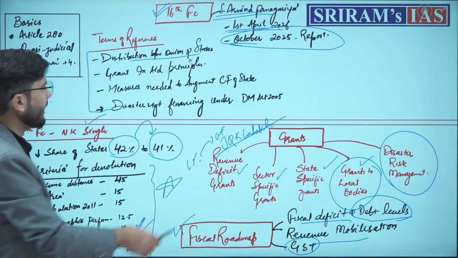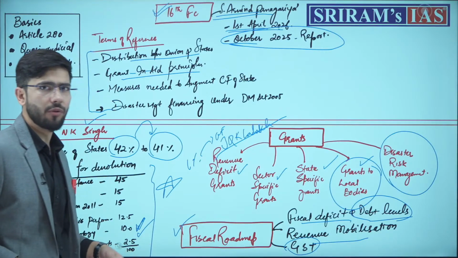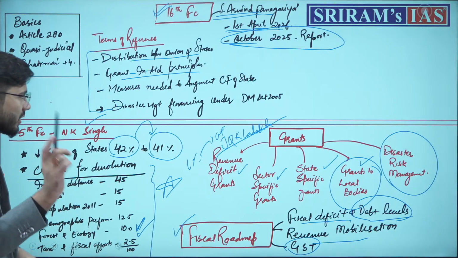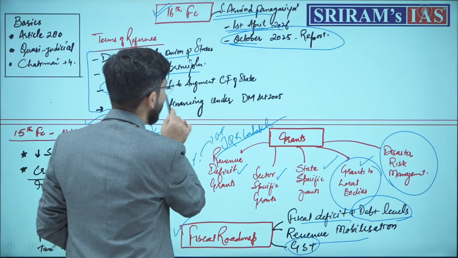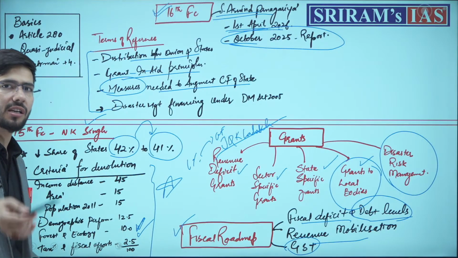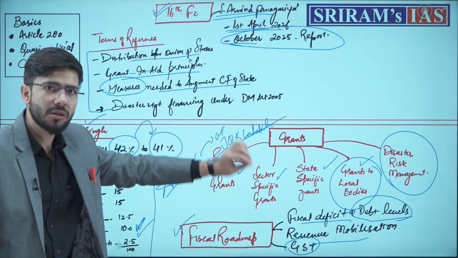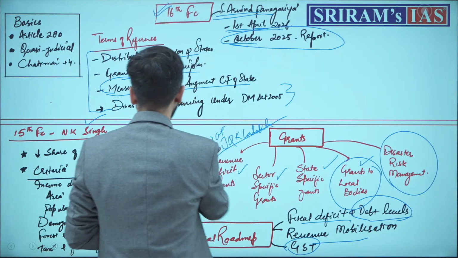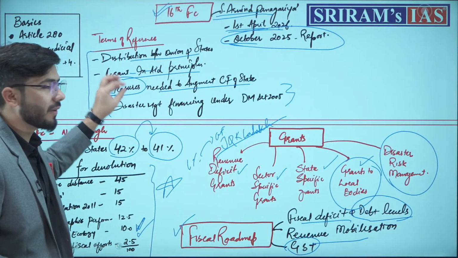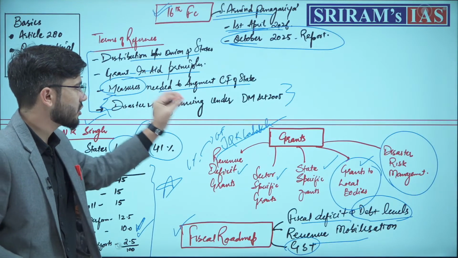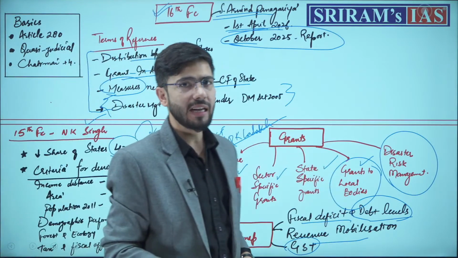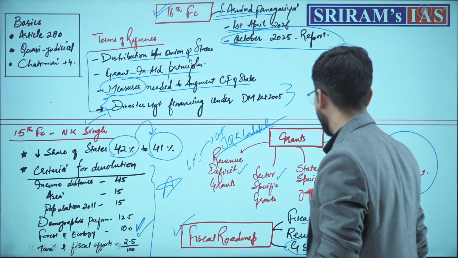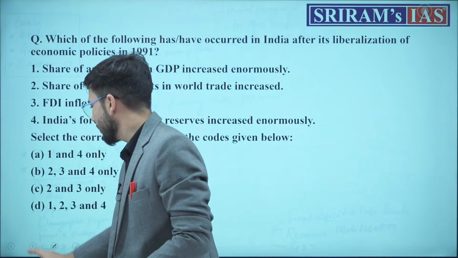Second, what are the main grant-in-aid principles which should be followed? The grant should be for revenue, for states, for local bodies, or for disaster management. Third, it will also recommend the measures needed to augment the Consolidated Fund of states for better financing of municipalities and Panchayati Raj institutions. Lastly, remember this point: how to augment and finance disaster resilience, or disaster management under the Disaster Management Act 2005. That's it. Okay? Basics we have already dealt with. Remember, the Finance Commission is a quasi-judicial body.